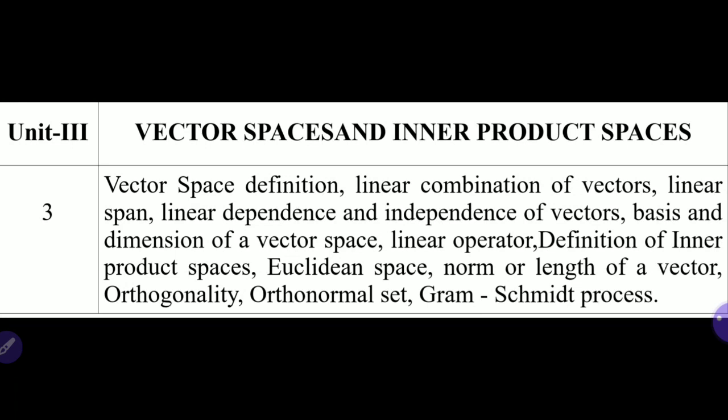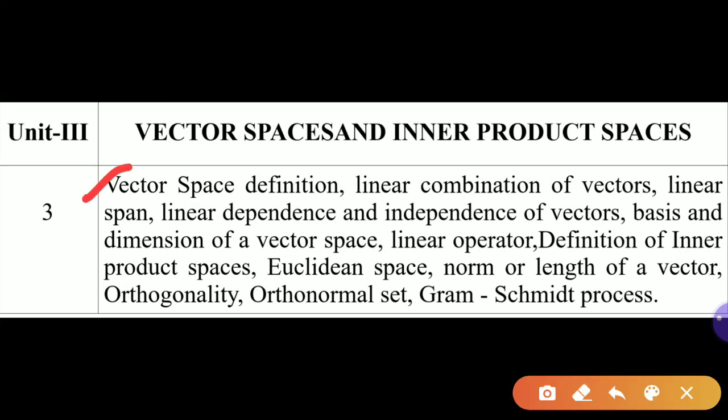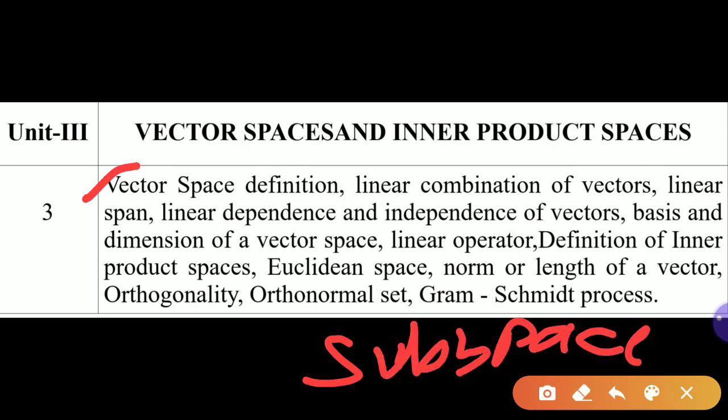So, the first content of unit number 3 is the vector space definition. After understanding the concept of vector space, we'll see the next topic, subspace of a vector space. Actually, I forgot to add here that the second content of the unit is subspace of a vector space.